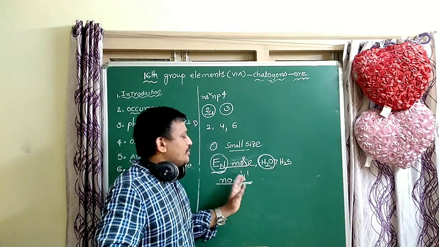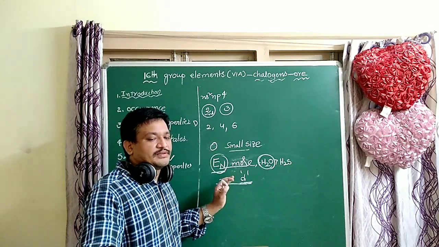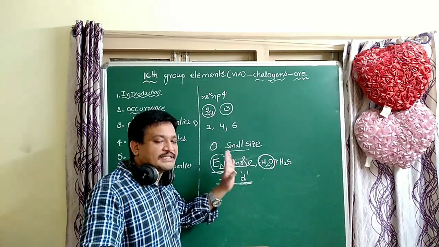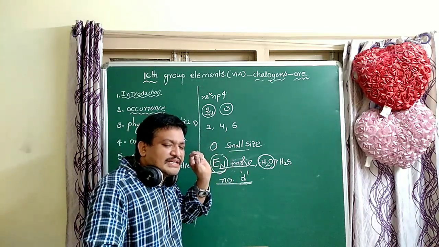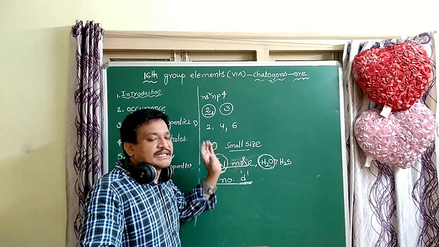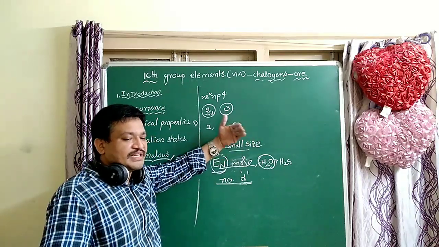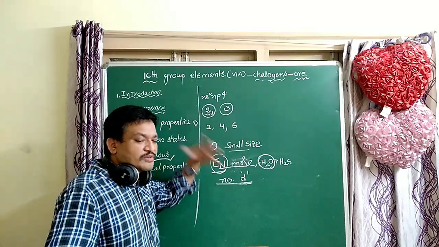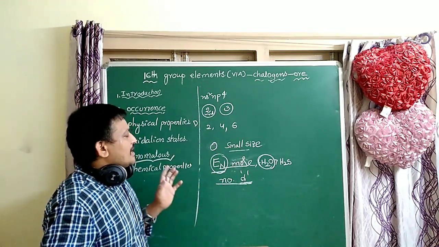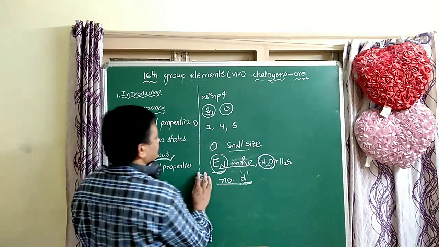In oxygen there are no d orbitals. That's why oxygen's covalency is 3, and only very rarely does it exceed 2. The remaining elements easily exceed 4, reaching 6, and in some cases 8, but most of the cases 6. So these are the anomalous behaviors of oxygen.